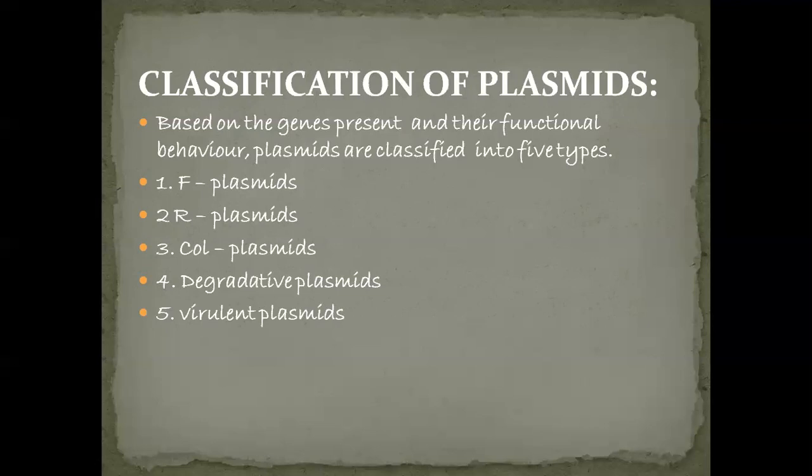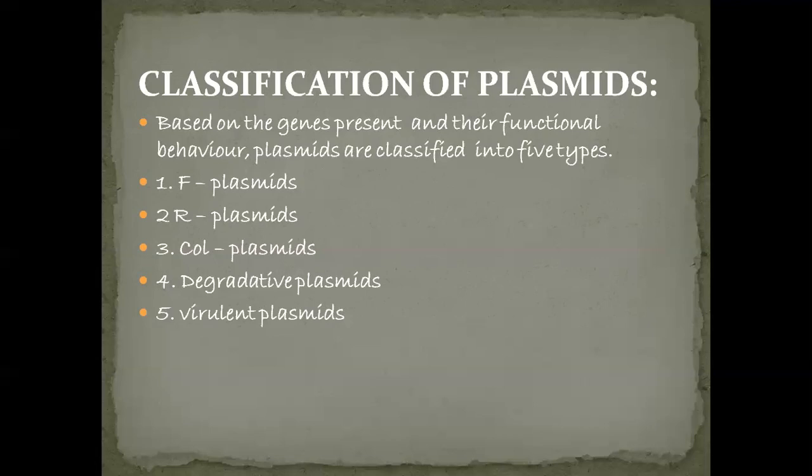Next, Col plasmids. Col plasmids produce colicins, which are toxic proteins that kill bacteria. So the plasmids which produce the toxic colicins are called Col plasmids.